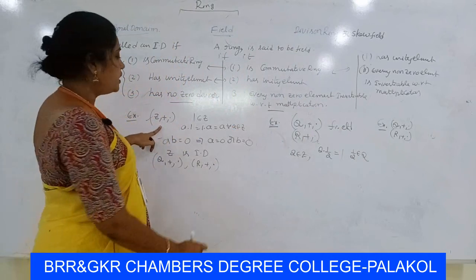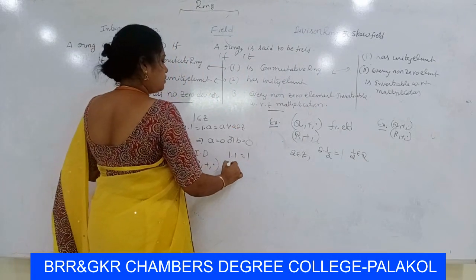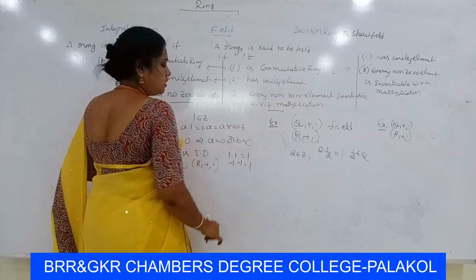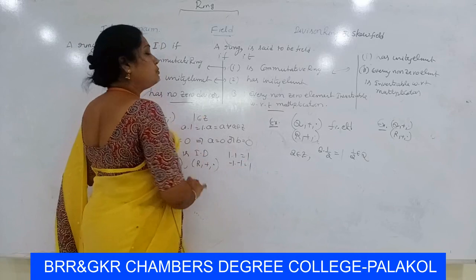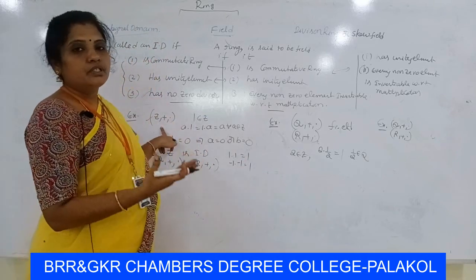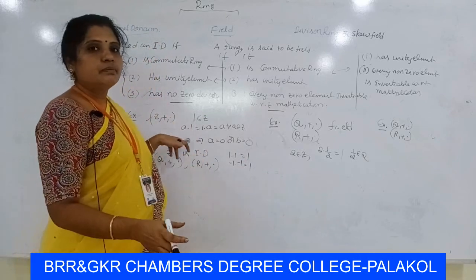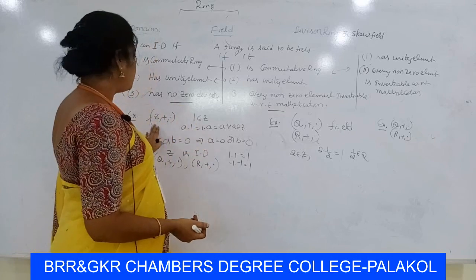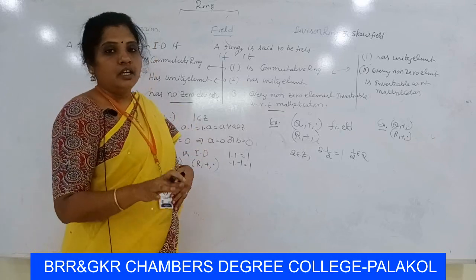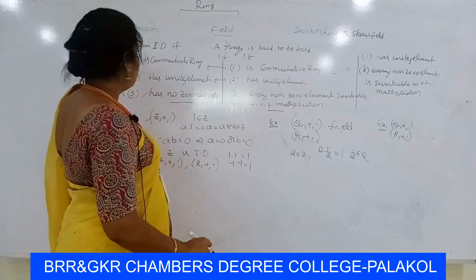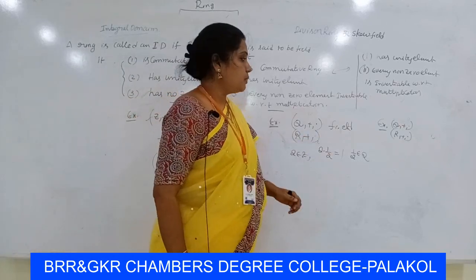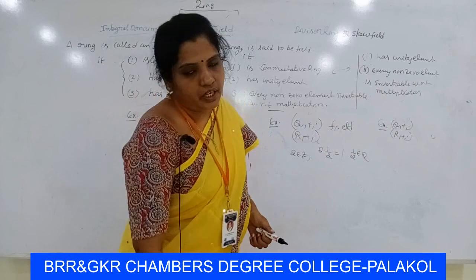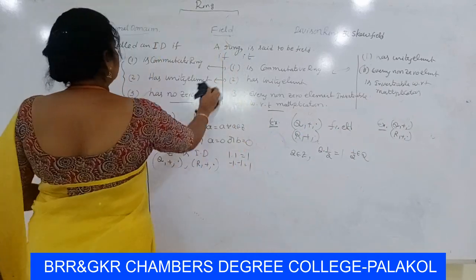The remaining elements are not invertible with respect to multiplication. So Z plus comma dot is not a field, but it is an integral domain.